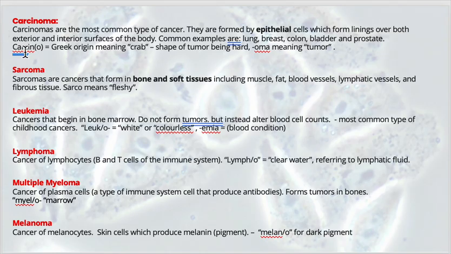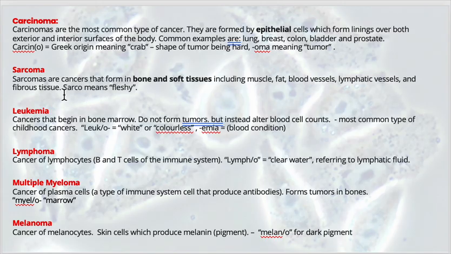And again, carcin, as we've said before, carcino as a combining form has Greek origin meaning crab, and this is derived from the fact that the shape of the tumor is kind of hard and round, if you will, and we know that the suffix oma means tumor. So carcinomas are the most common type. It's just, as we saw in that photo of the epithelial cells growing to form a solid mass or tumor.